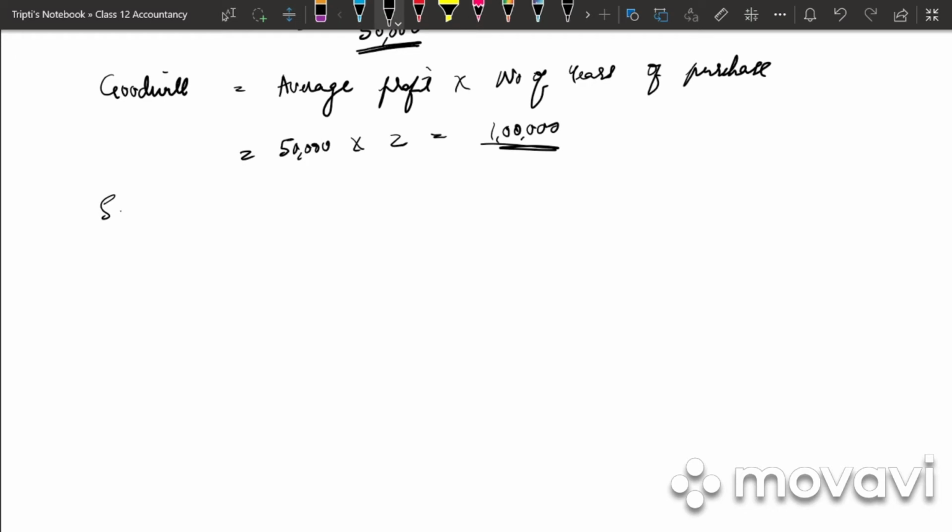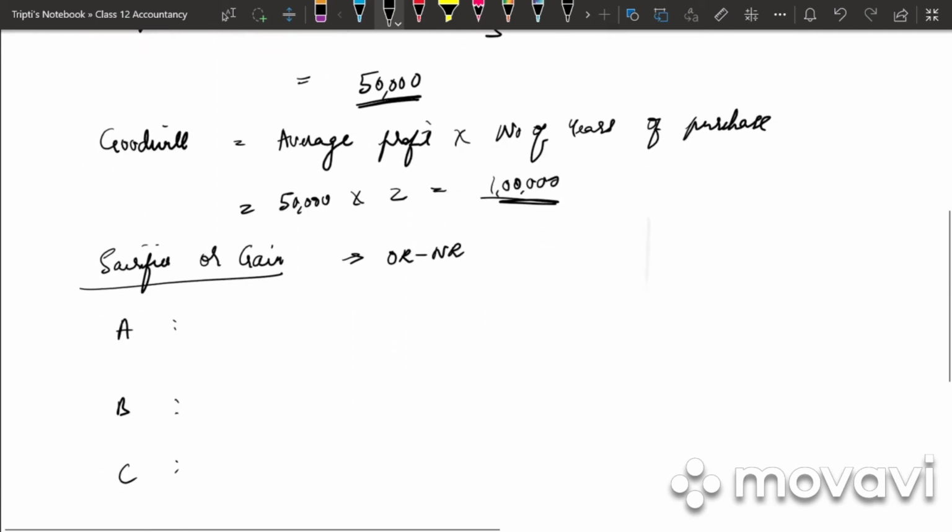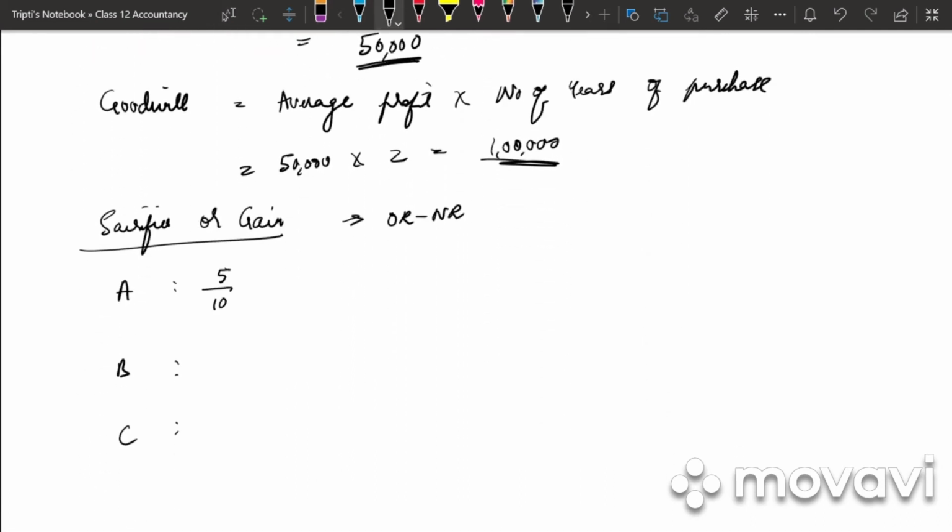Then we need to find out the sacrifice or gain. We have 3 partners A, B and C. So what is the formula? It is nothing but old ratio minus new ratio. So what is the old ratio of A? It is 5/10 minus 9 divided by 20.